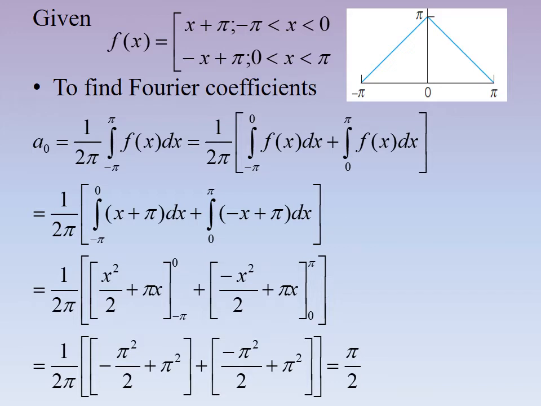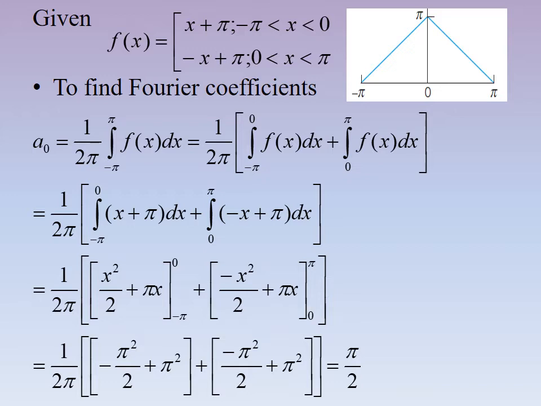Now we'll find a naught. A naught is equal to 1 by 2 pi integral from minus pi to pi f of x dx. This integral from minus pi to pi can be split into minus pi to 0 and 0 to pi. So it is equal to 1 by 2 pi integral from minus pi to 0 f of x dx plus integral from 0 to pi f of x dx.